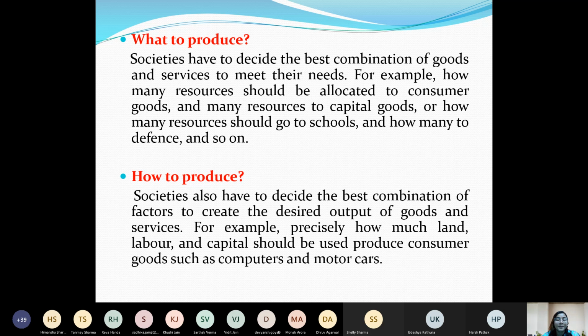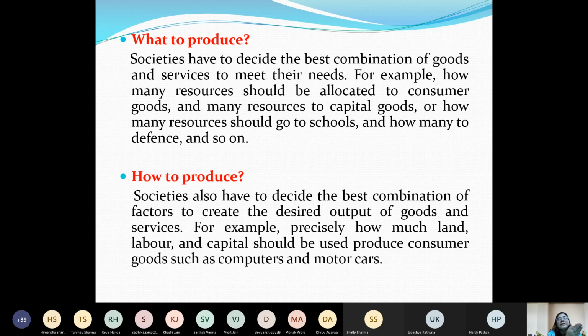So for example, in an economy like France or Germany, their population is less, right? So wage is very high, that is, salary is very high. So what they will do, they will utilize a source of production, or how to produce, by utilizing more machineries and less labor, because there is no availability of labor, as well as the wage rate is very high. The cost of production will increase then.